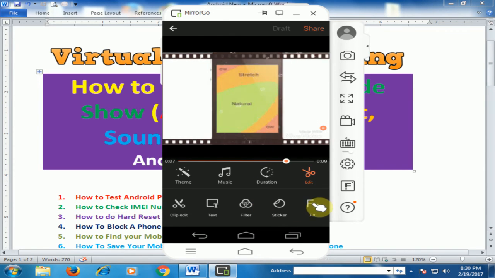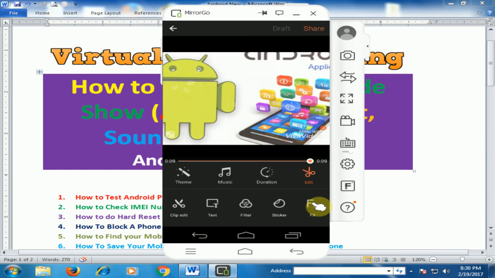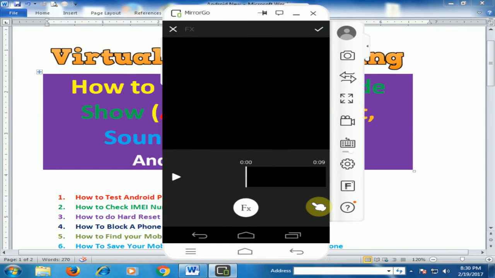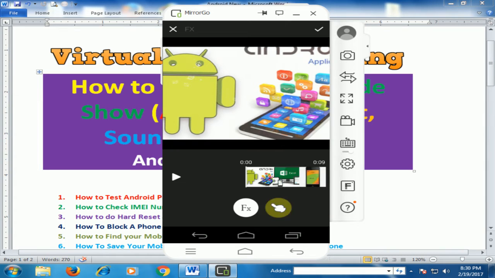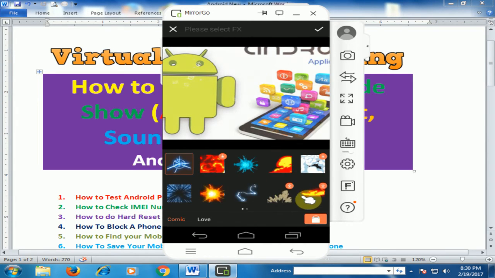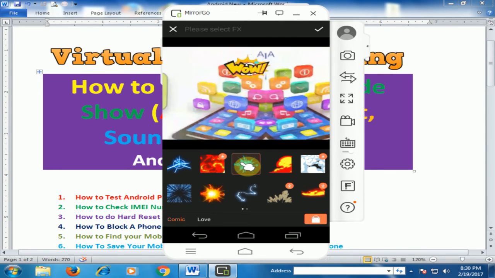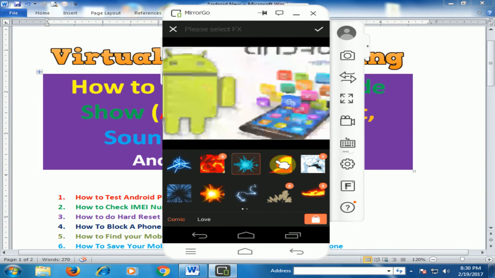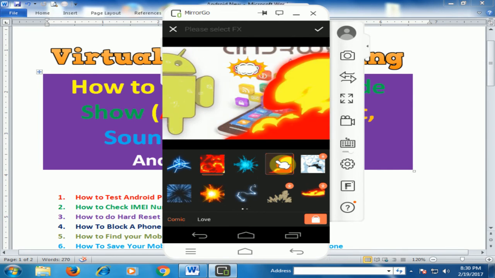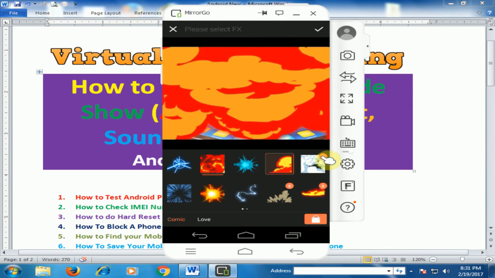You can use different effects just by clicking here. There are different effects available. You can use it. Just click effects, and there are different options. If you want to use these effects, just click here, and you can download effects as well.